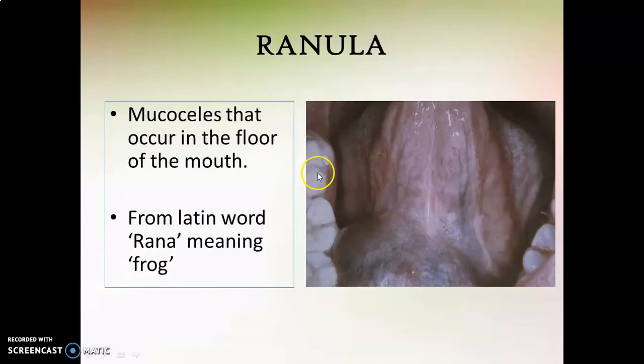Now let's see what is ranula. Mucoceles that occur in the floor of the mouth are termed ranula. Here in the floor of the mouth, you can appreciate this swelling, which is ranula. It originated from a Latin word rana, which means frog, because the swelling resembles the translucent underbelly of a frog.